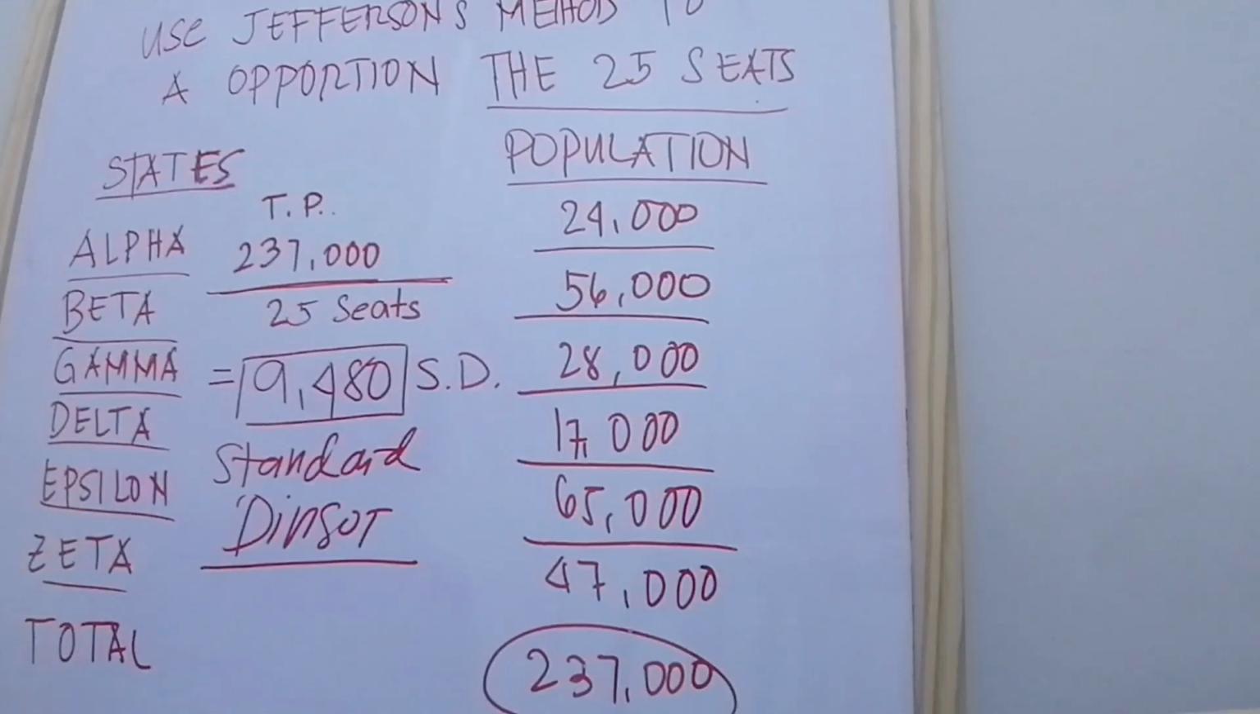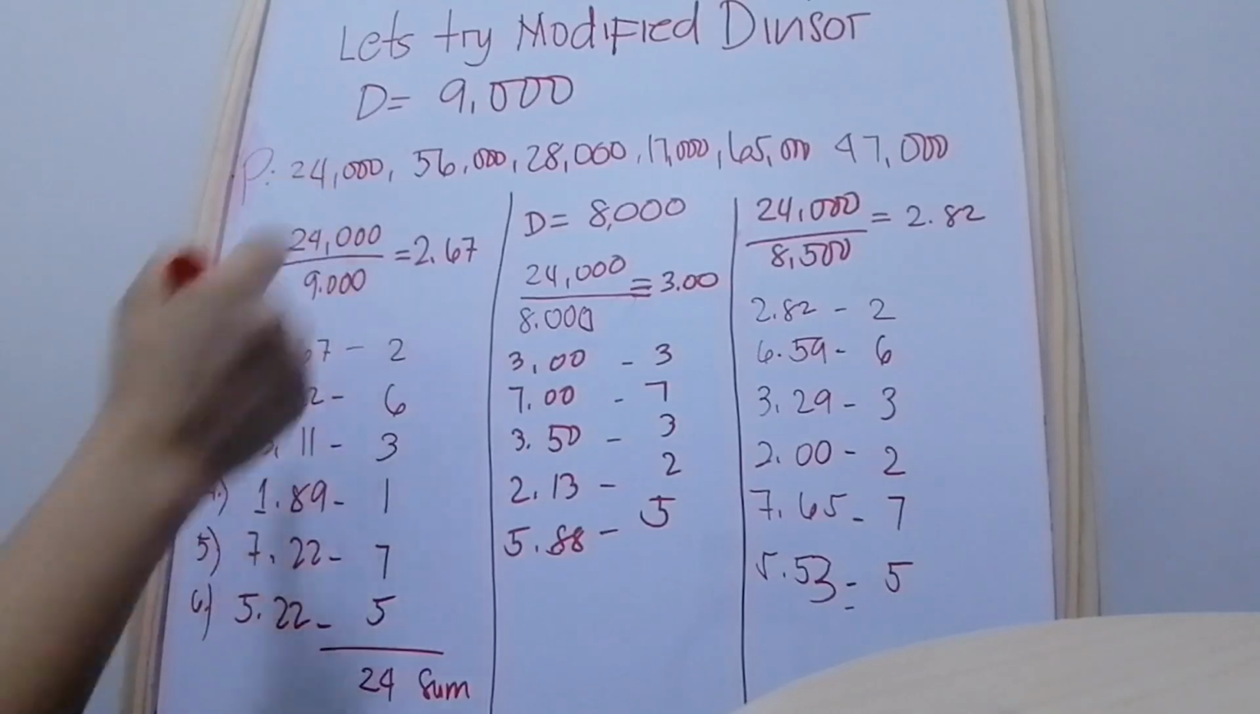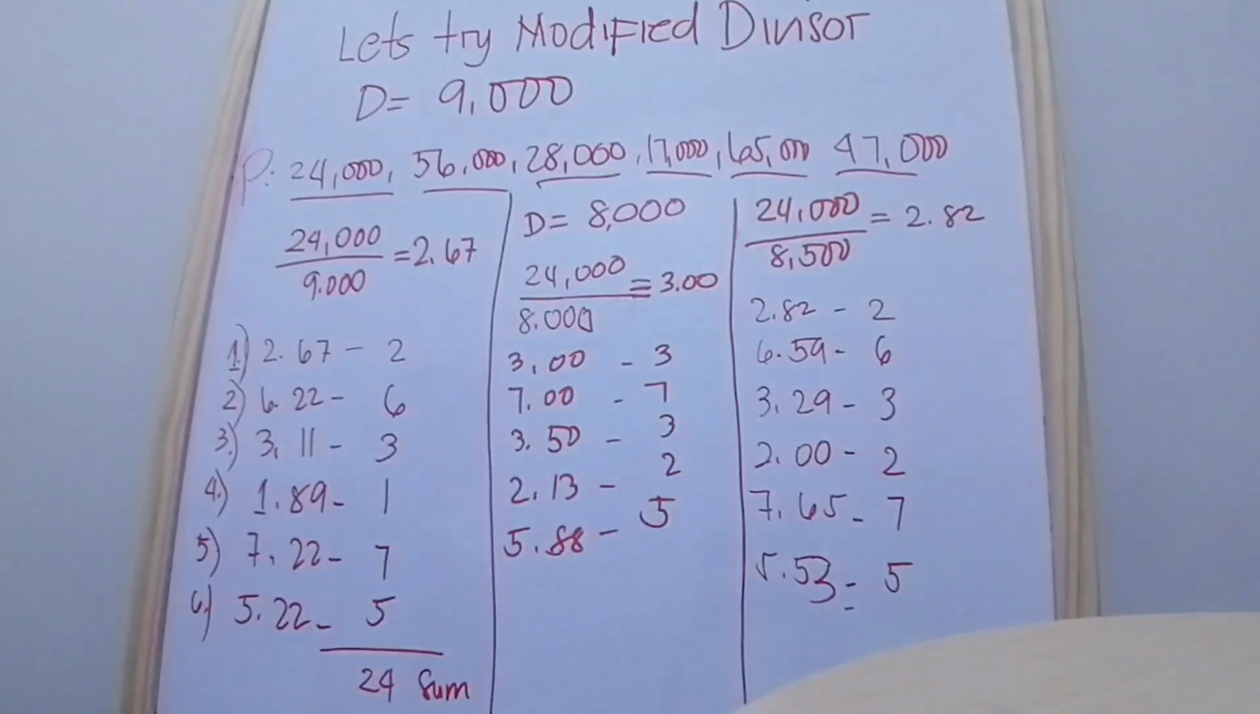We know that the standard divisor is 9,480, right? And the sum of the lower quotas is 20. In Jefferson's method, the standard divisor will always give us a sum that is too small. So we begin by making the divisor smaller. Let's try a modified divisor D of 9,000. So here is the population.